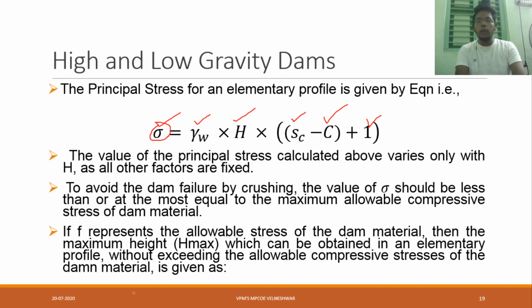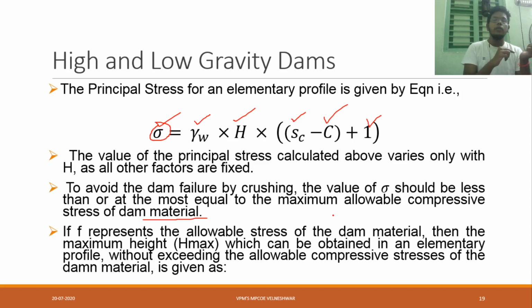Now to avoid dam failure by crushing, the value of sigma should be less than or equal to the maximum allowable compressive stress of the dam material. What we have to do is first find the value of sigma. Then as per IS 456, we take the maximum allowable compressive stress, that is sigma Cb. It should be less than or equal to the allowable pressure, say 1.36, and sigma should also be almost the same value or less.